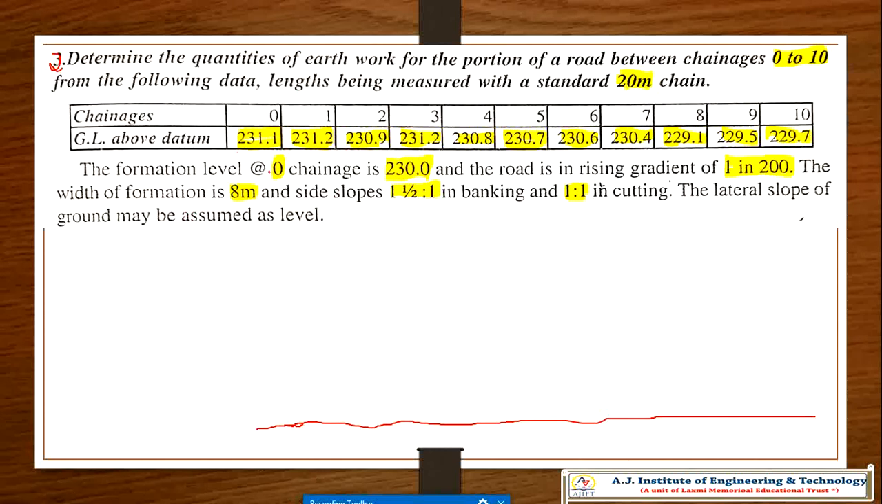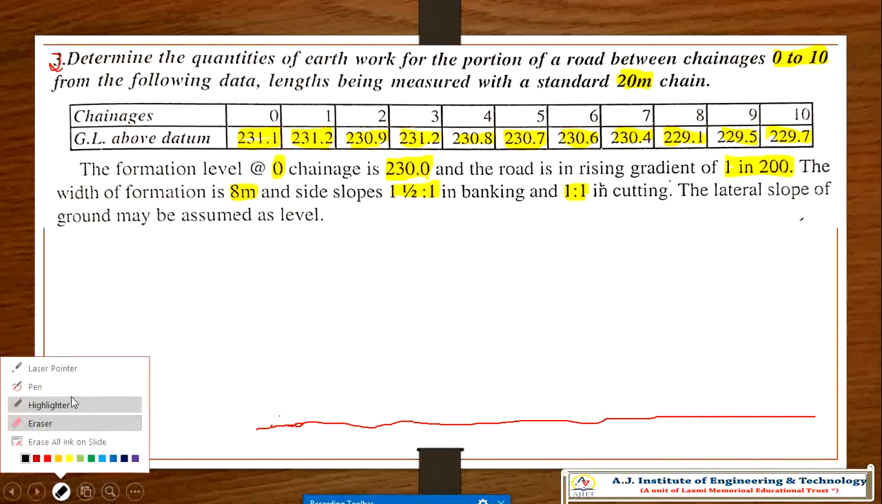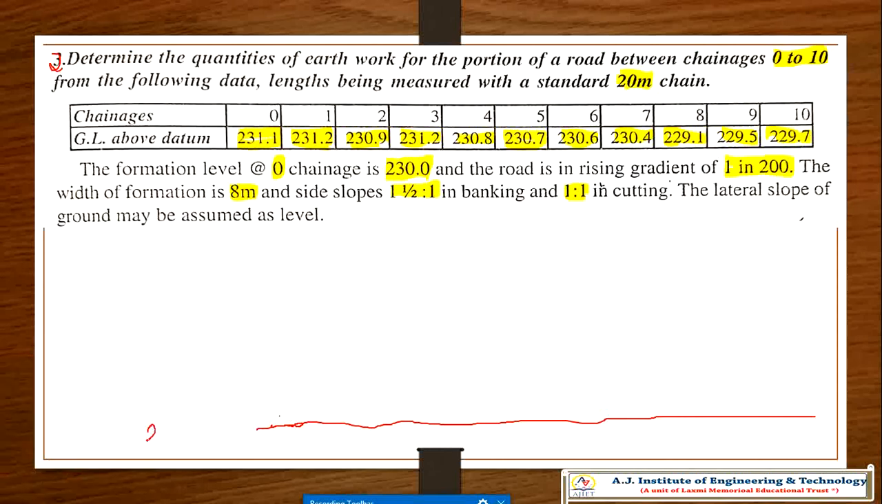So now 231 is there. Now we'll consider around 225 or 227, whatever it may be. 225.000 we can consider as the datum line. Now from there we can start the line, right? We'll write it on the side so that we can write it easily. Our datum line is 225.000.